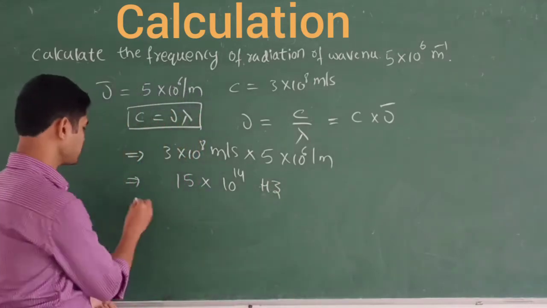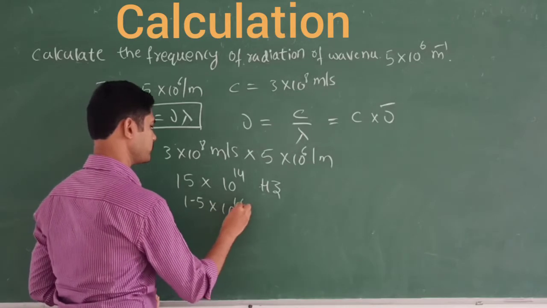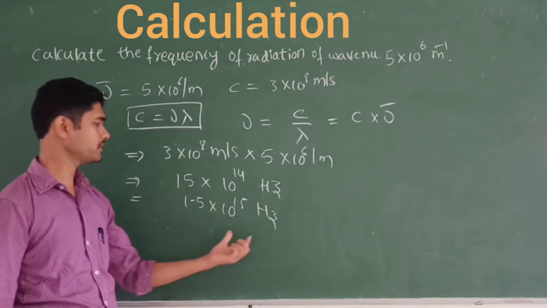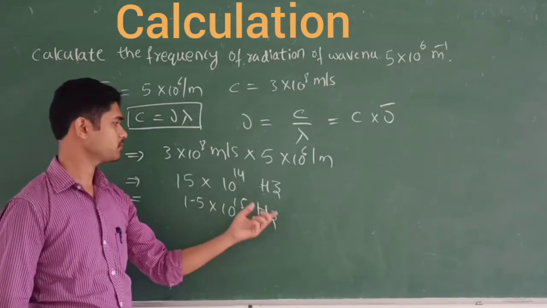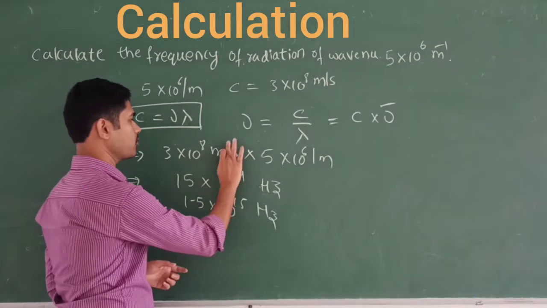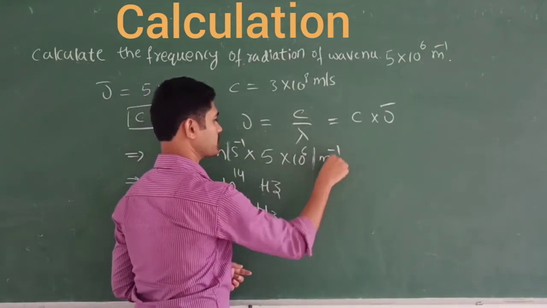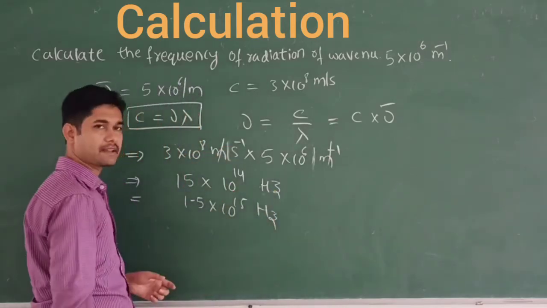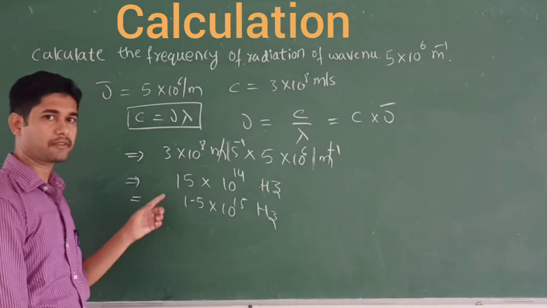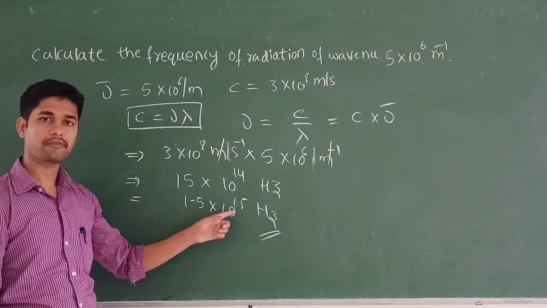I can also write it as 1.5 into 10 raised to 15 hertz, because frequency can be expressed in terms of hertz or per second. The speed of light is 3 into 10 raised to 8 meter per second, and the wave number is per meter. This meter and that meter cancel, and only per second remains, which is the unit of frequency. Or I can also write it as 1.5 into 10 raised to 15 hertz.